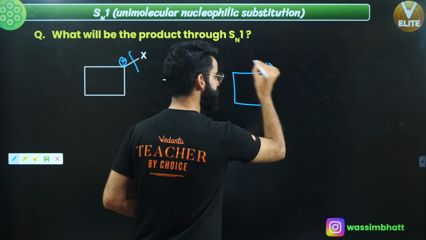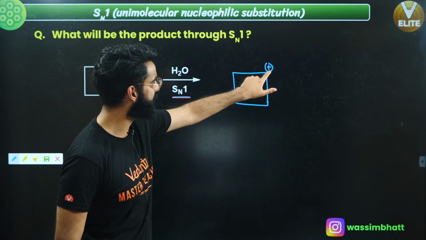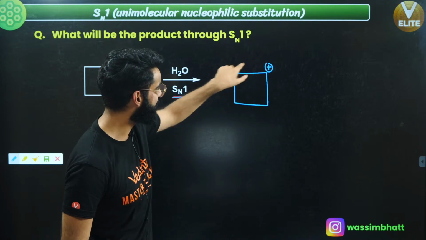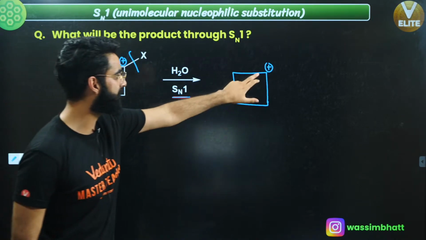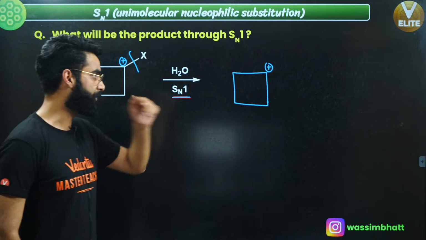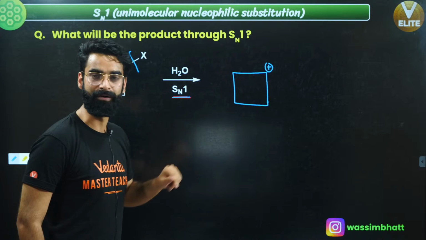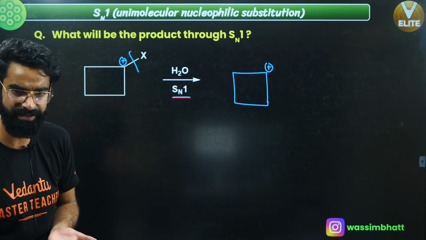There is a positive charge on this carbon, right? Now, people, is this positive charge inside this ring? Yes, right? This positive charge is a part of this ring over here, correct? Whenever the positive charge becomes part of this 4-membered ring, remember at that time, ring contraction happens, right?